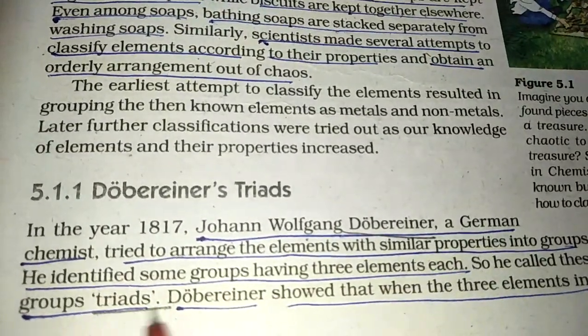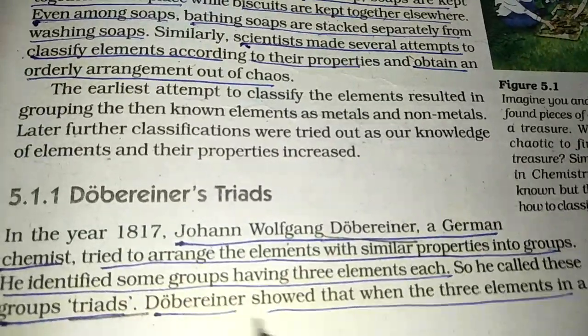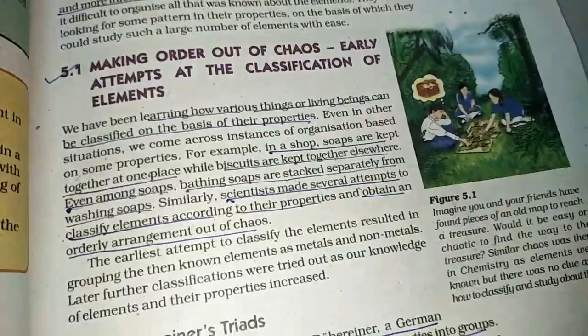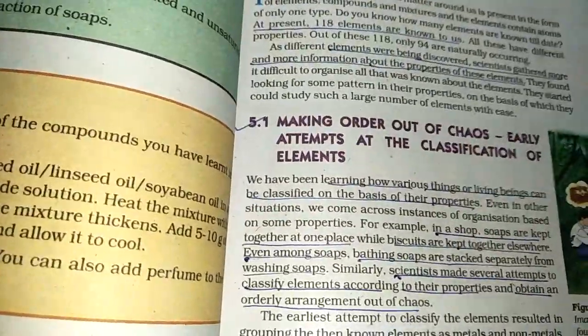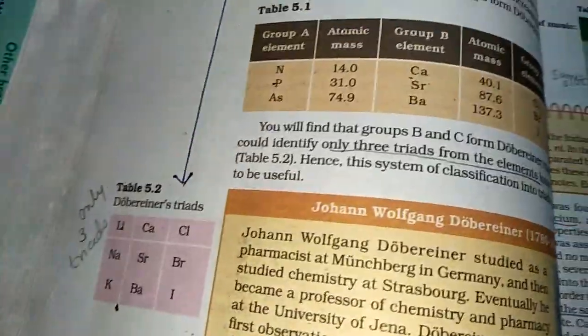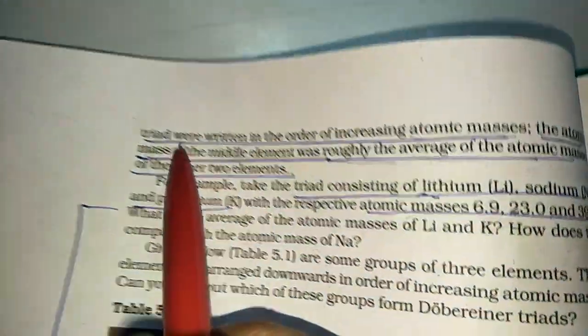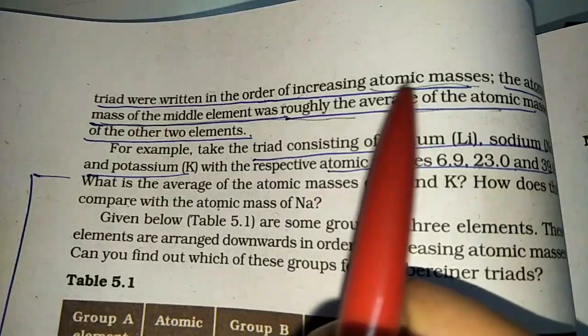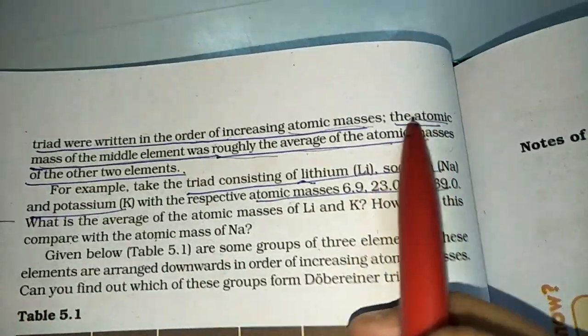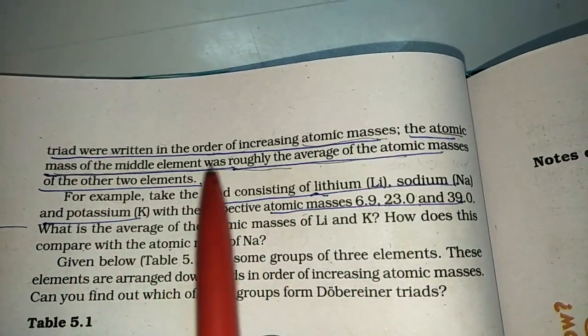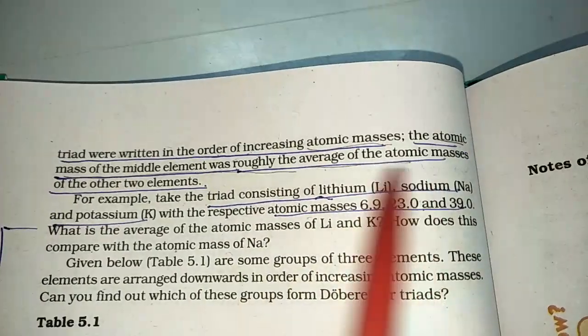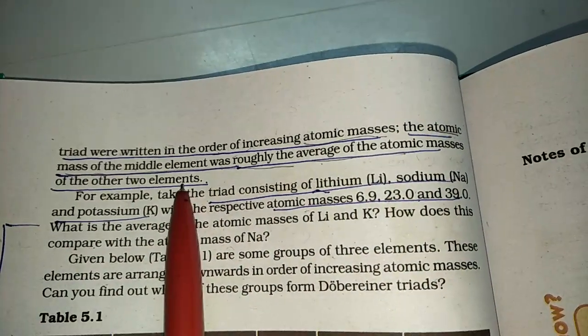That is why they are known as triads. Dobereiner showed that these 3 elements in a group, a triad, were written in increasing order of their atomic masses, and the atomic mass of the middle element was roughly the average of the atomic masses of the other 2 elements.